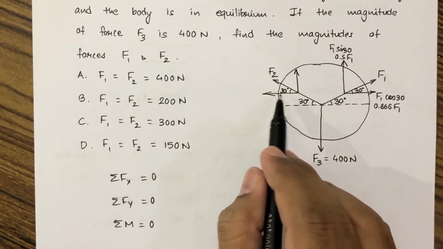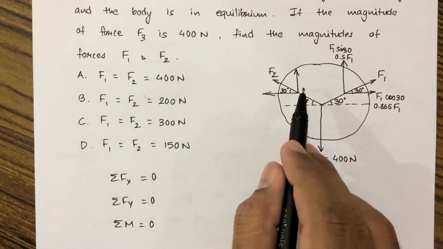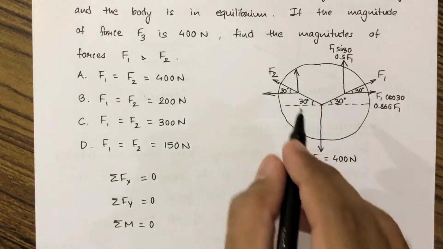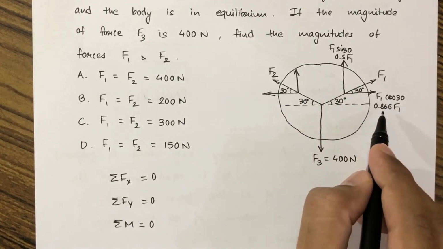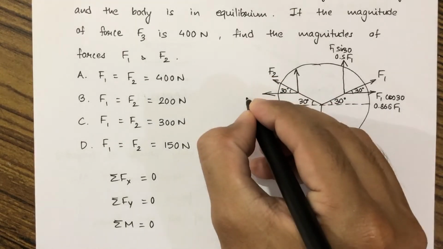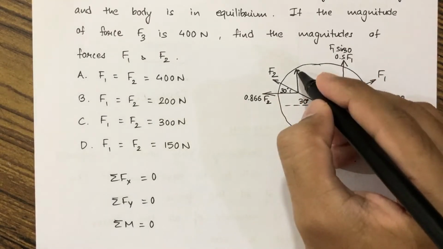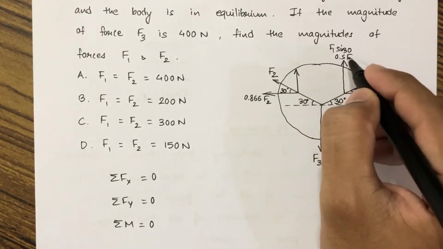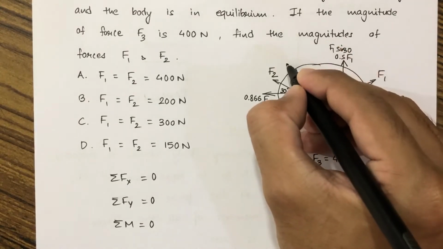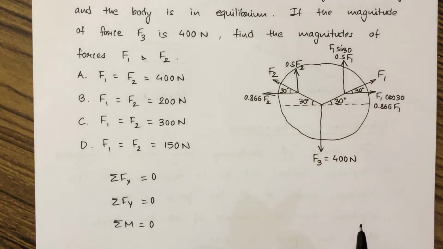Now as this side has 30 degree, this will be the cos component and the other side will be the sine component. So this will be F2 cos 30, and cos 30 is 0.866, so we can write this as 0.866 F2. This component will be F2 sine 30, and sine 30 is 0.5, so we can directly write this as 0.5 F2.